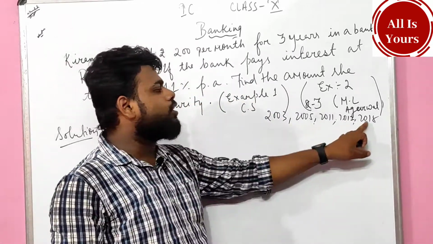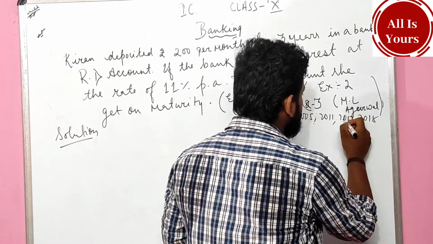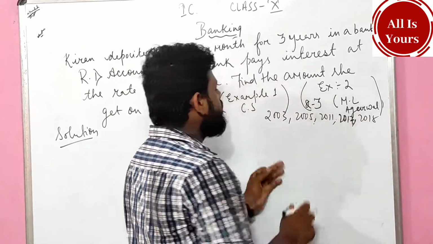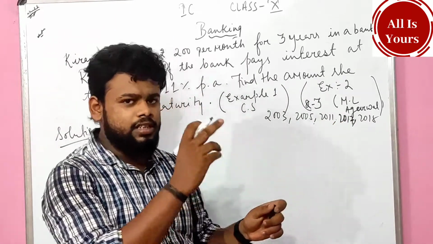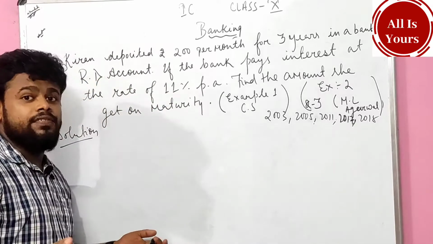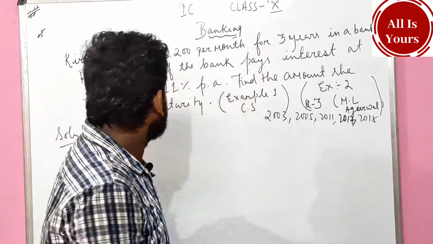And these are the board questions. In these particular years the question came: 2003, 5, 7, 11, 17, 18. This type of question came in these particular years. Who knows if this particular question will come this year? Who knows that? Let us start.